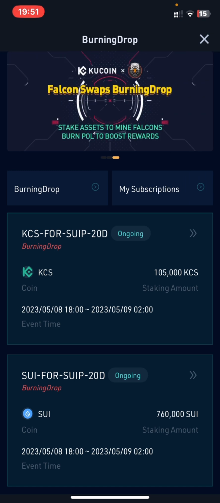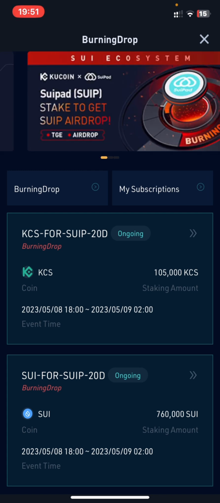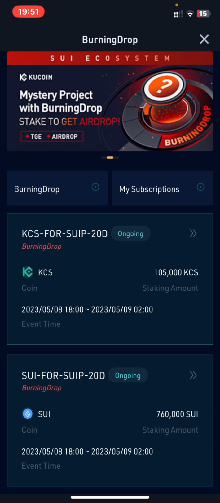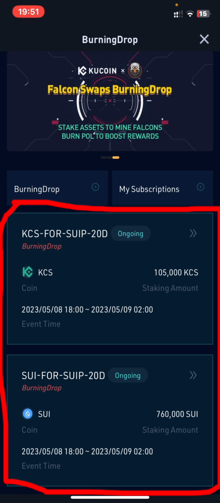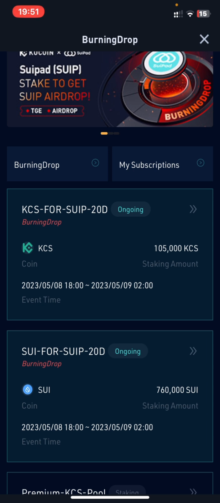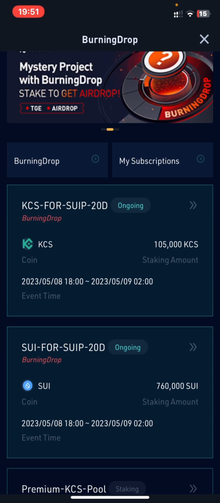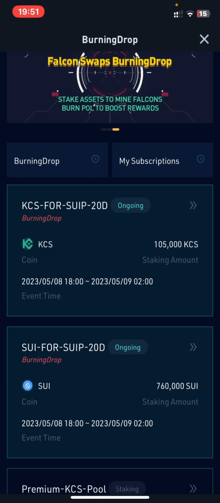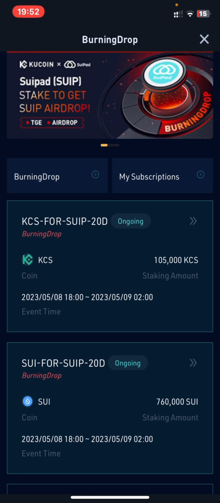Then I'm just going to use this ongoing token drop to make an example for you. Right here, you will be able to find the project over here. Then if you want to stake KCS or SU token, you just have to select one. Let's say, for instance, you want to stake KCS. You just need to press KCS.